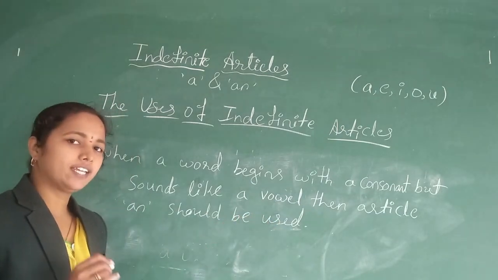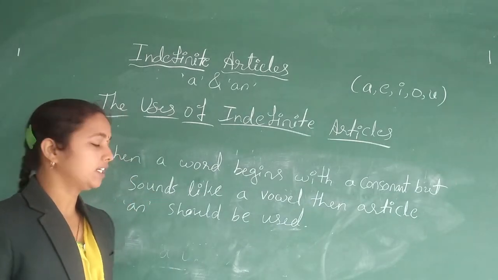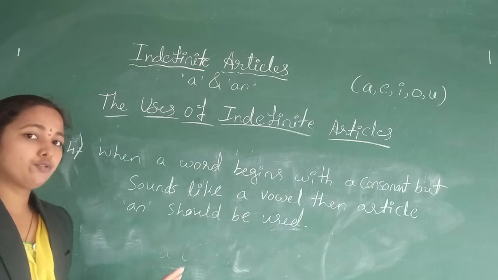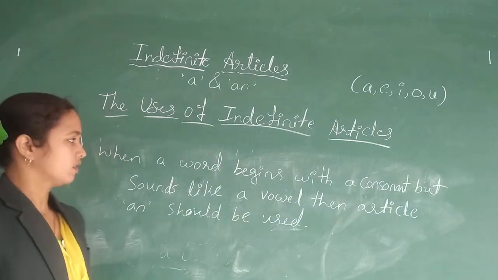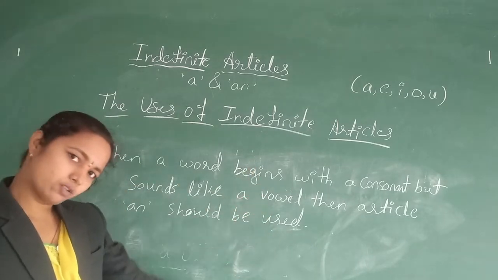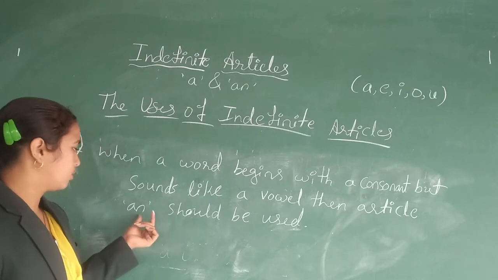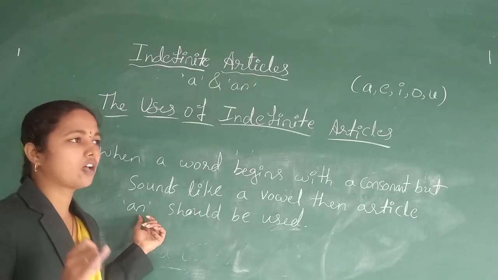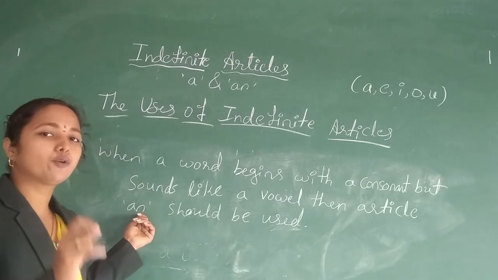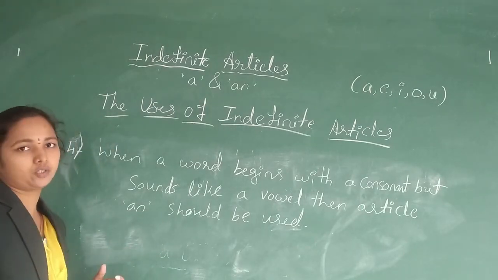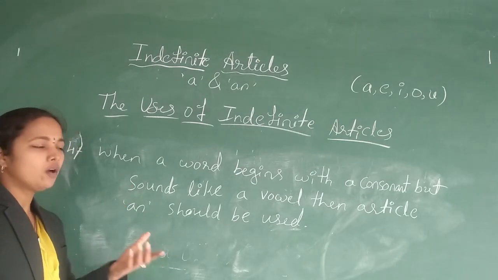So where we use article A with a word which begins with a consonant or consonant sound, here an is used before the word which begins with a vowel or vowel sound. So even though the word begins with a consonant but sounds like a vowel, then article an should be used. As I told you, the sound, the pronunciation plays an important role here. So we have to pay our attention towards the sound of the word, towards the pronunciation of the word.